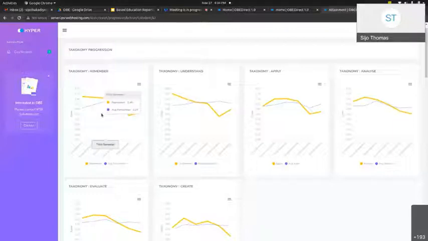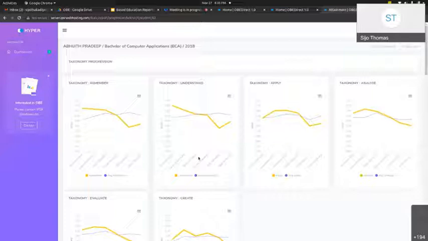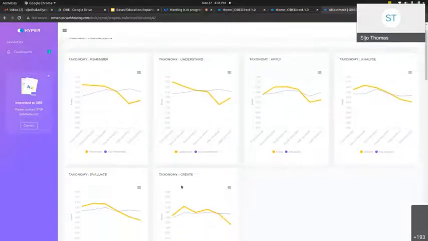So we will be able to track the student in real time, and in every semester, since it has complete data, it's showing every semester's data. I guess this kind of report will be much more beneficial for the IQAC team, and even parents. Suppose we provide access to this software for parents, they will be able to track their student's performance in each and every semester or each and every week in exact time.